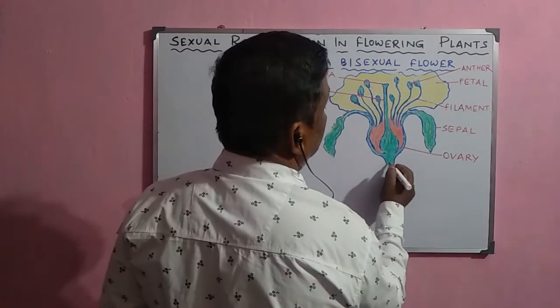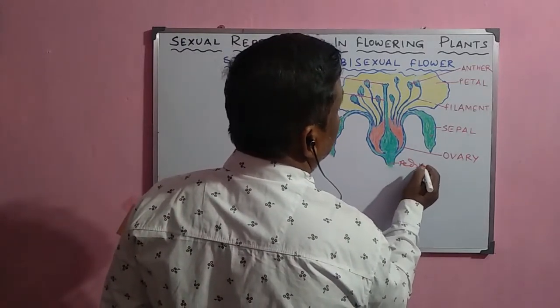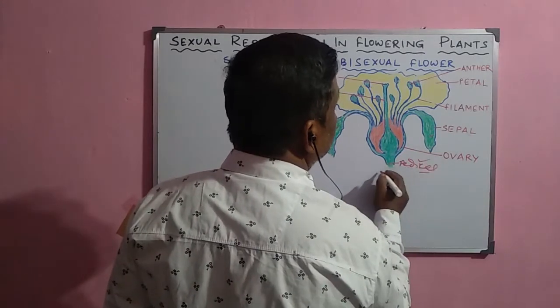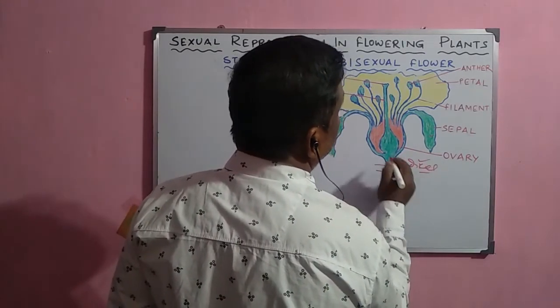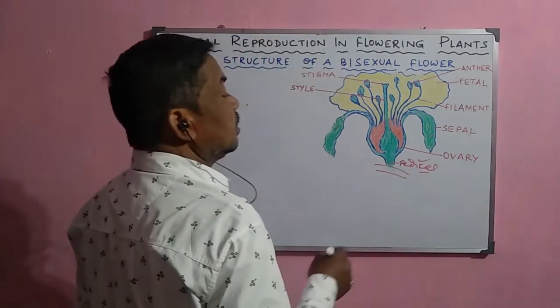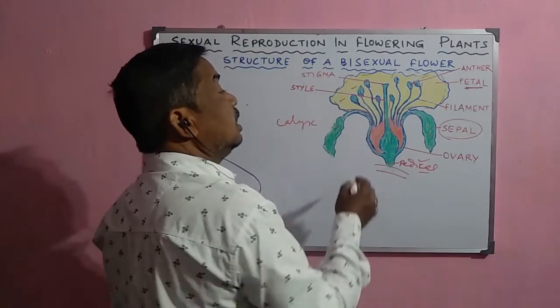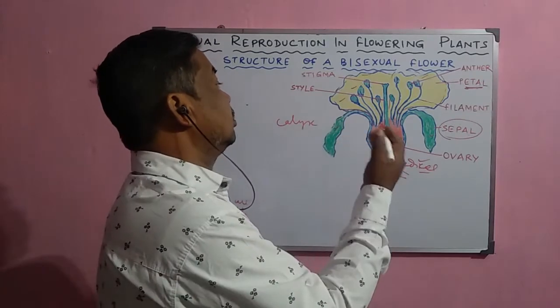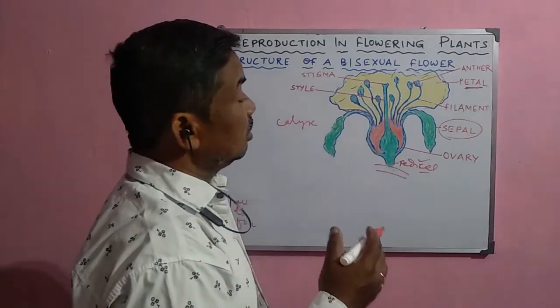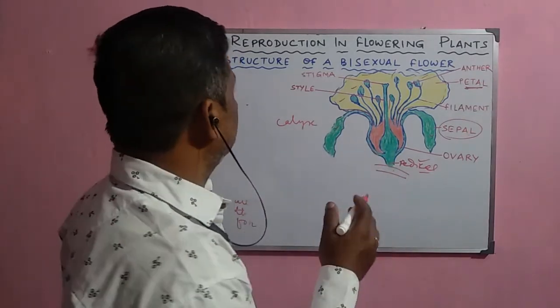This is the stalk, or pedicel, of the flower, which normally connects to the stem or the different branches of the plant. Colors are there, and they are very attractive, and sometimes there is fragrance too, so they help to attract insects for pollination.